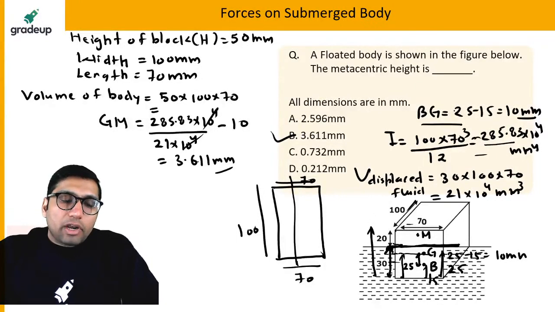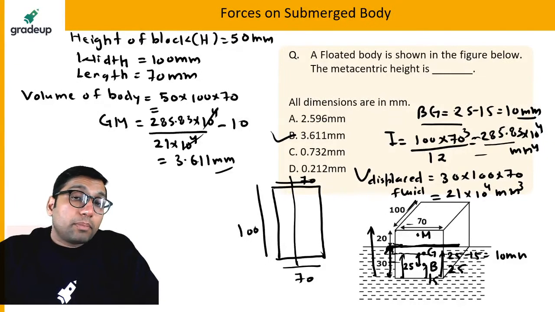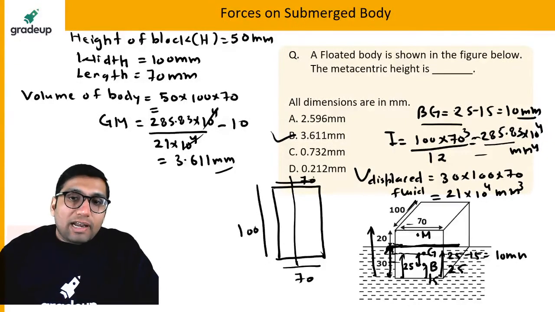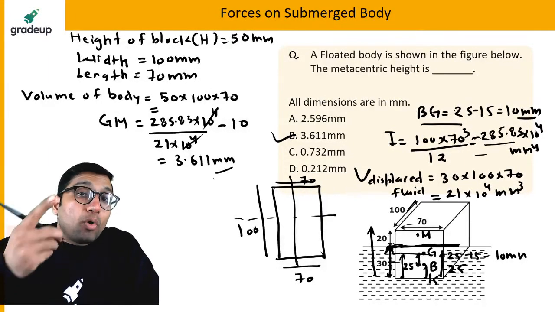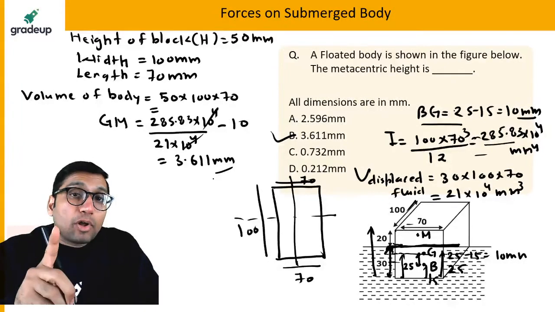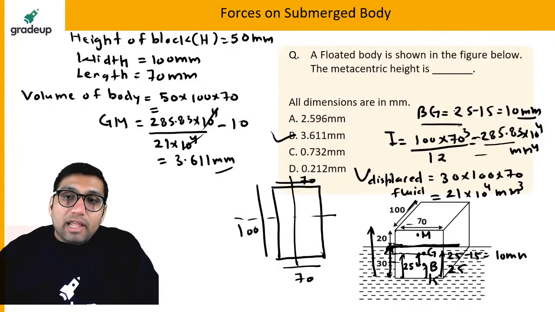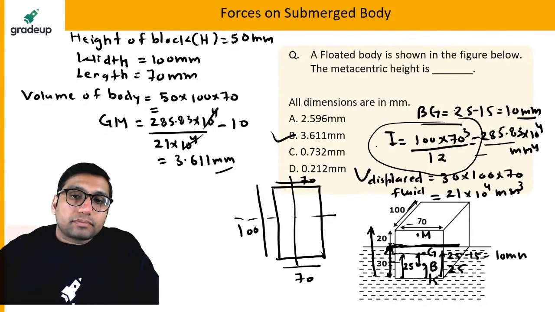So always, whenever you have to find the moment of inertia, you have to find it about that portion which is having least moment of inertia. If you find the moment of inertia about this axis, it will be more. You don't have to find the high moment of inertia, you have to find the minimum moment of inertia. That is why we take the minimum one.